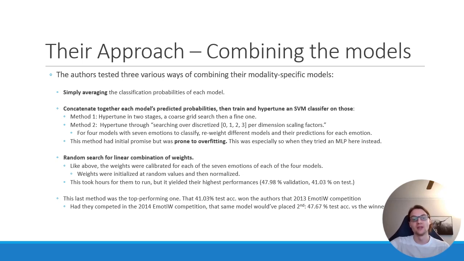important finding. To describe it in more detail, it randomly searches combinations of weights where a weight is given to each class in each model. So for 4 models and 7 emotion classes, this came out to 28 weights, which for the authors took hours to search to find the optimal combination.